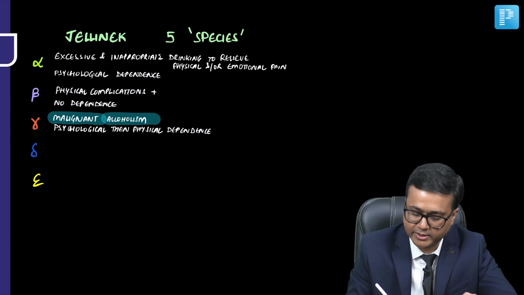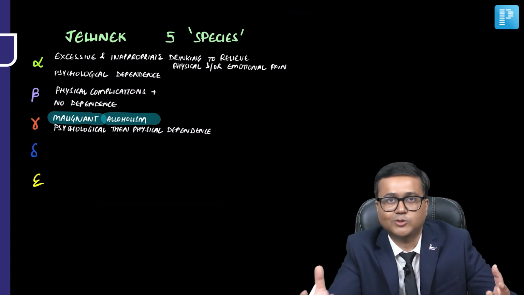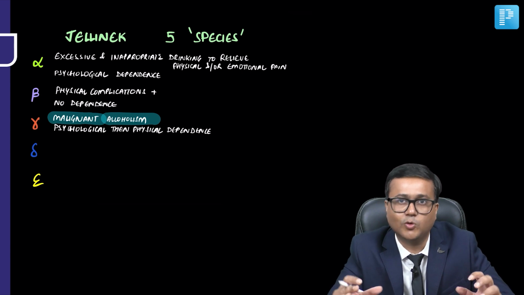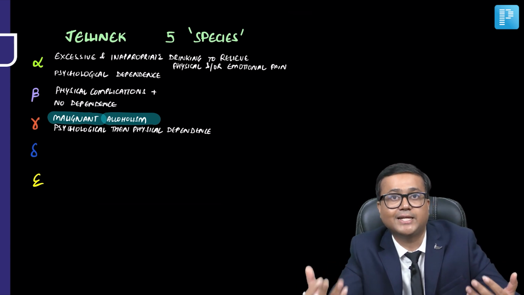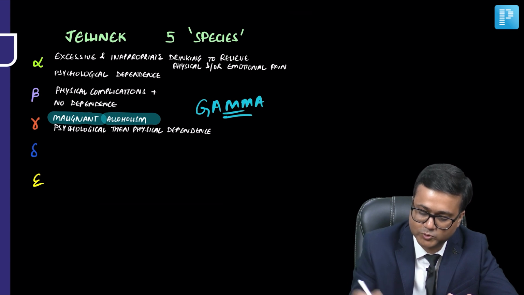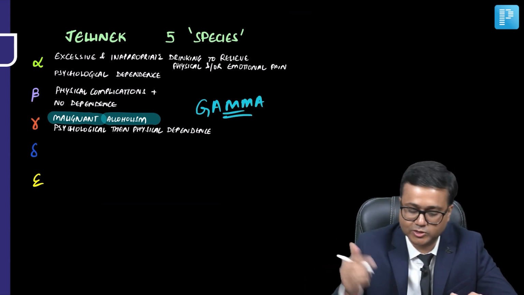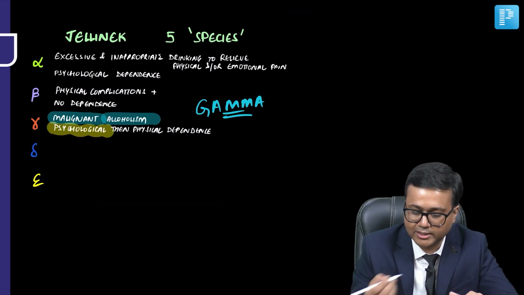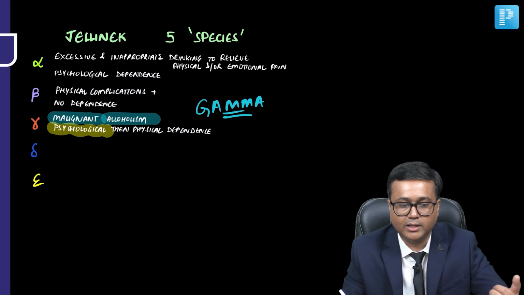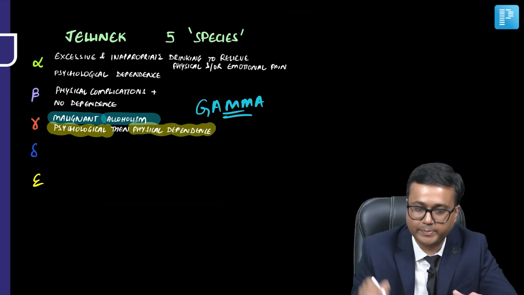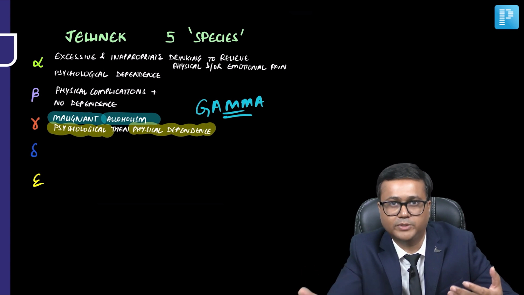You can remember, if you've seen Avengers, gamma radiation affected a lot of Avengers. So gamma, there is M, malignant alcoholism. Basically, psychological dependence comes earlier, that is more craving, followed by physical dependence, that is tolerance and withdrawal symptoms.